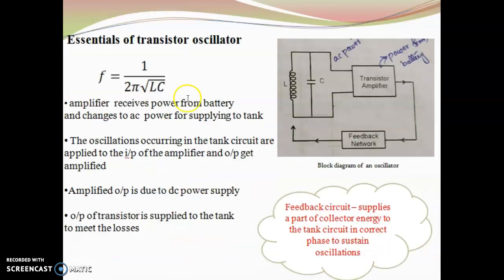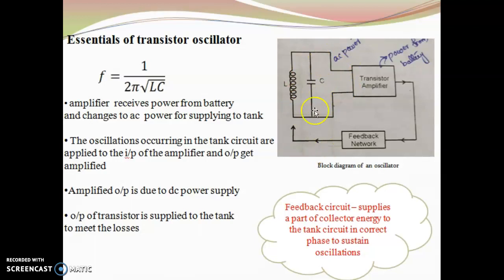So now, what are the essentials of a transistor oscillator? Usually in a transistor oscillator, there are a tank circuit and an amplifier. This amplifier gets energy from DC power from a battery and changes it to AC power for supplying to the tank.